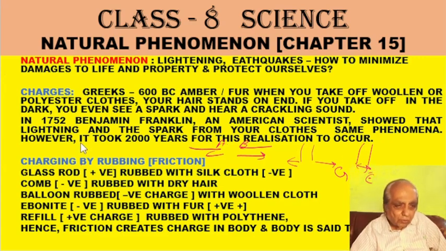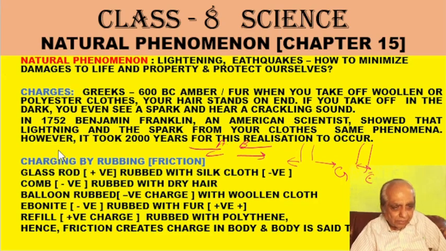So it was seen that these materials can be classified into two groups. If from group 1 I bring a material of group 2, they will attract. But if I bring two materials of the same group 1, similar to the glass rod, they repel.